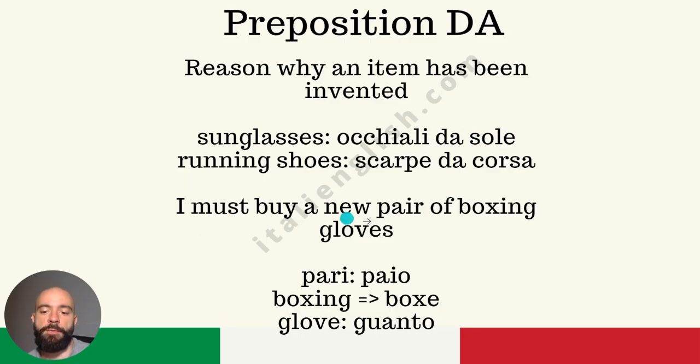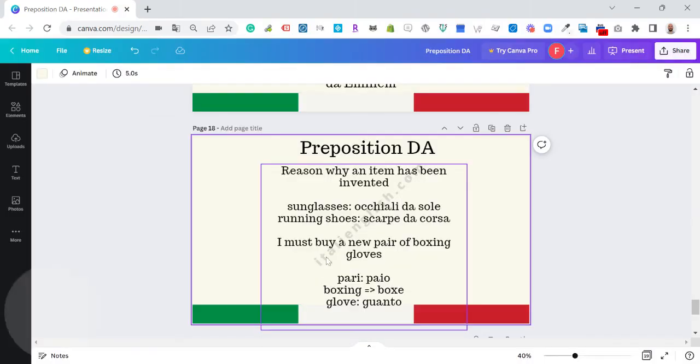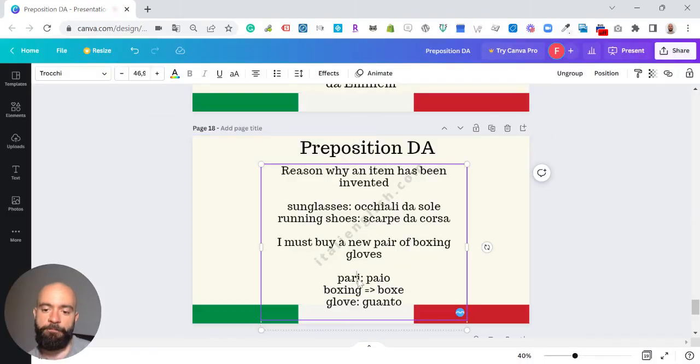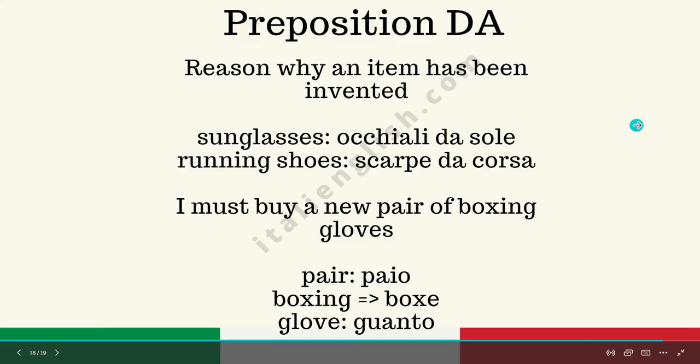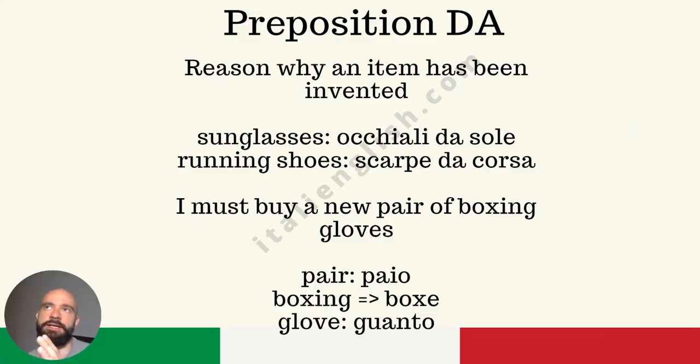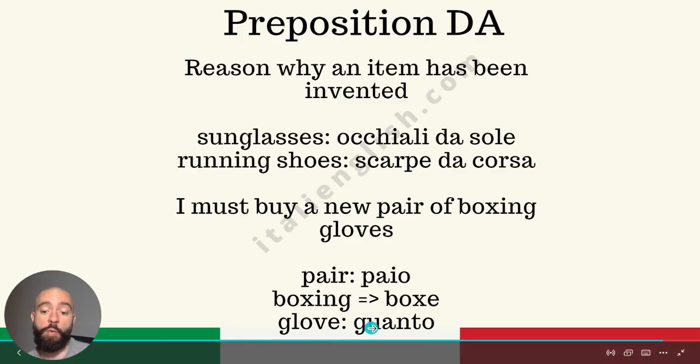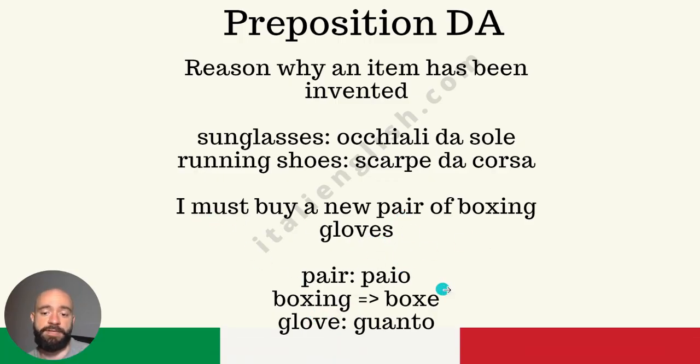I must buy a new pair of boxing gloves. So here we have boxing gloves. Pair, pardon me for the misspelling, is paio. Standard masculine, no big deal. Boxing, we call it box in Italian, or better yet, we can also call it pugilato, which is the old school Italian word, but nowadays we call it box. And glove singular is guanto. So you have to make it plural because it is gloves, and put everything together here.